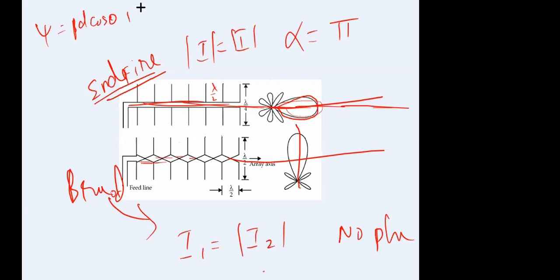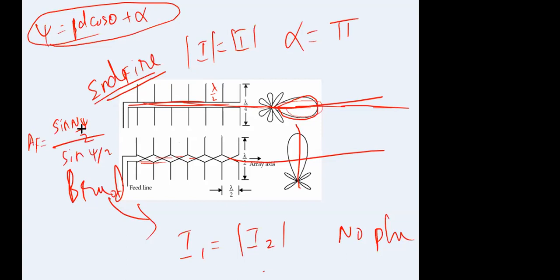Okay, psi is beta d cos theta plus alpha, in general, for either broadside or end fire. And the array factor, how much gain you are getting, is equal to sin(n psi/2) divided by sin(psi/2). That means roughly n times gain, the maximum n times gain you may get. That is the idea in case of arrays.